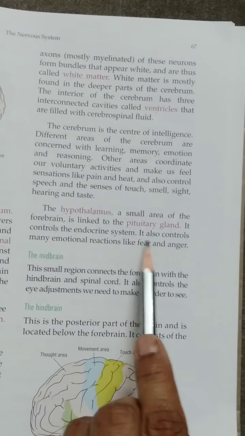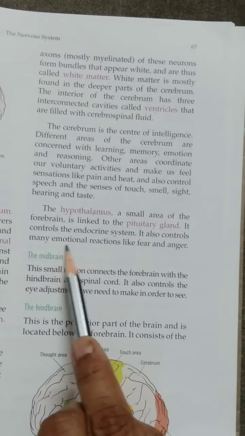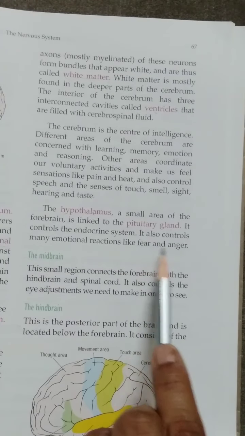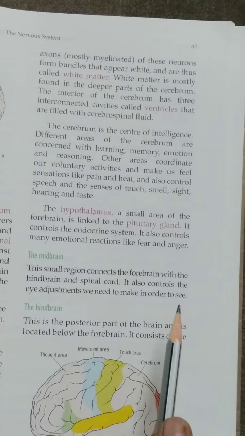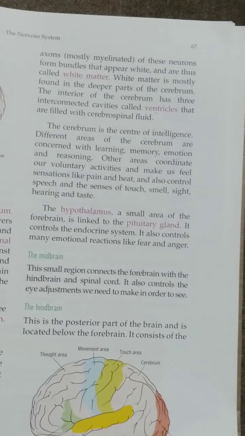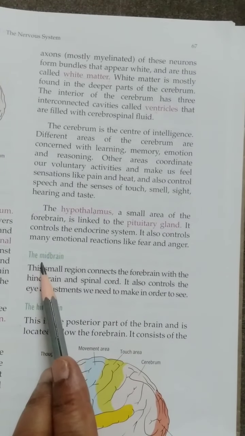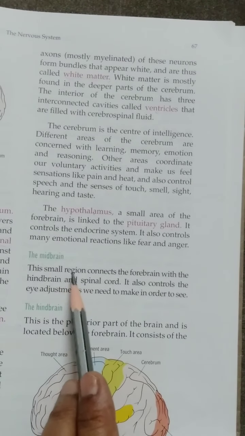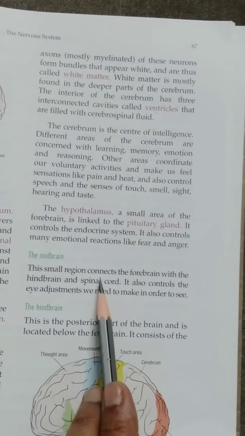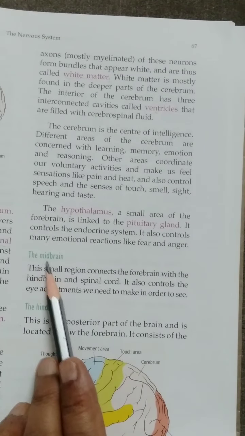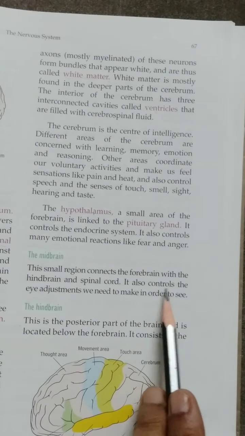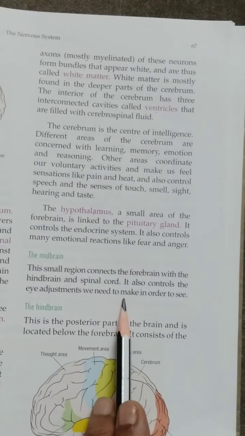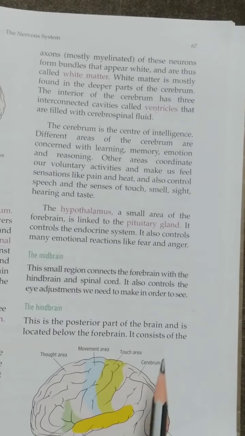After this, it serves one more function, that is, it controls our emotional reactions like fear and anger. So this is all about the forebrain. Now the next is the midbrain, the middle part of the brain, the small region between the forebrain and hindbrain. It is called the midbrain. But it controls our eye adjustments only, so that we can see things clearly.